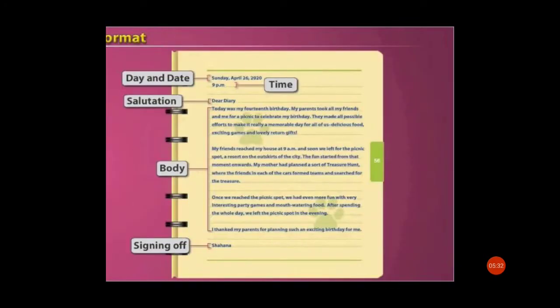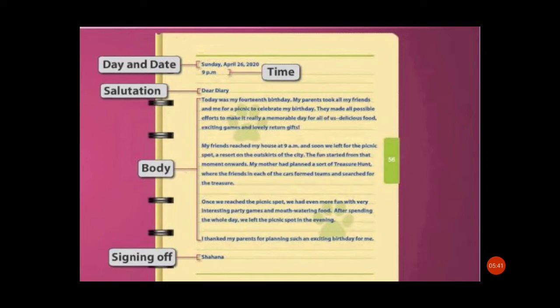So here is one example which I am giving you as a format of writing diary, so you can read it. First comes the day and date, then time, then salutation, means greeting, dear diary, then the body of the diary entry, and then at the end signing off.